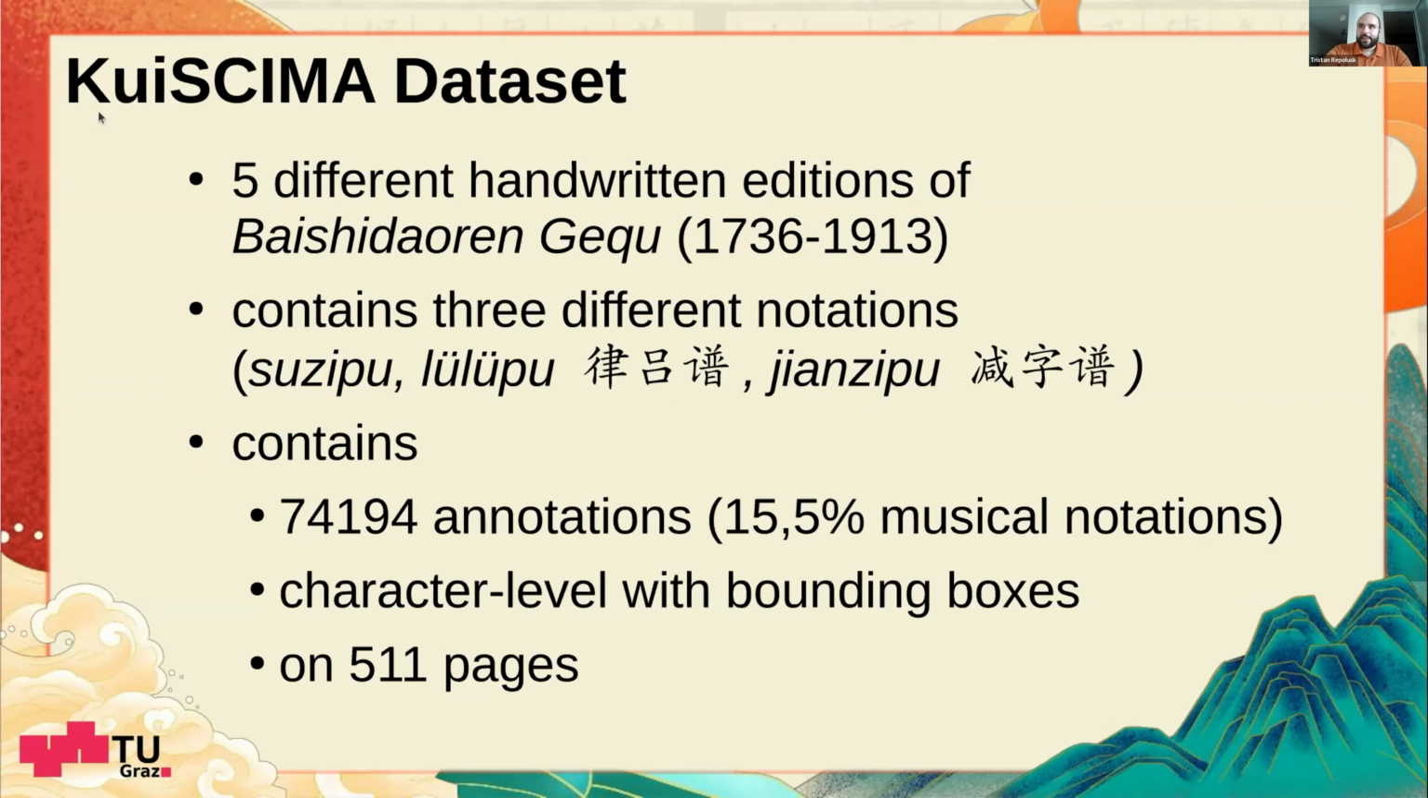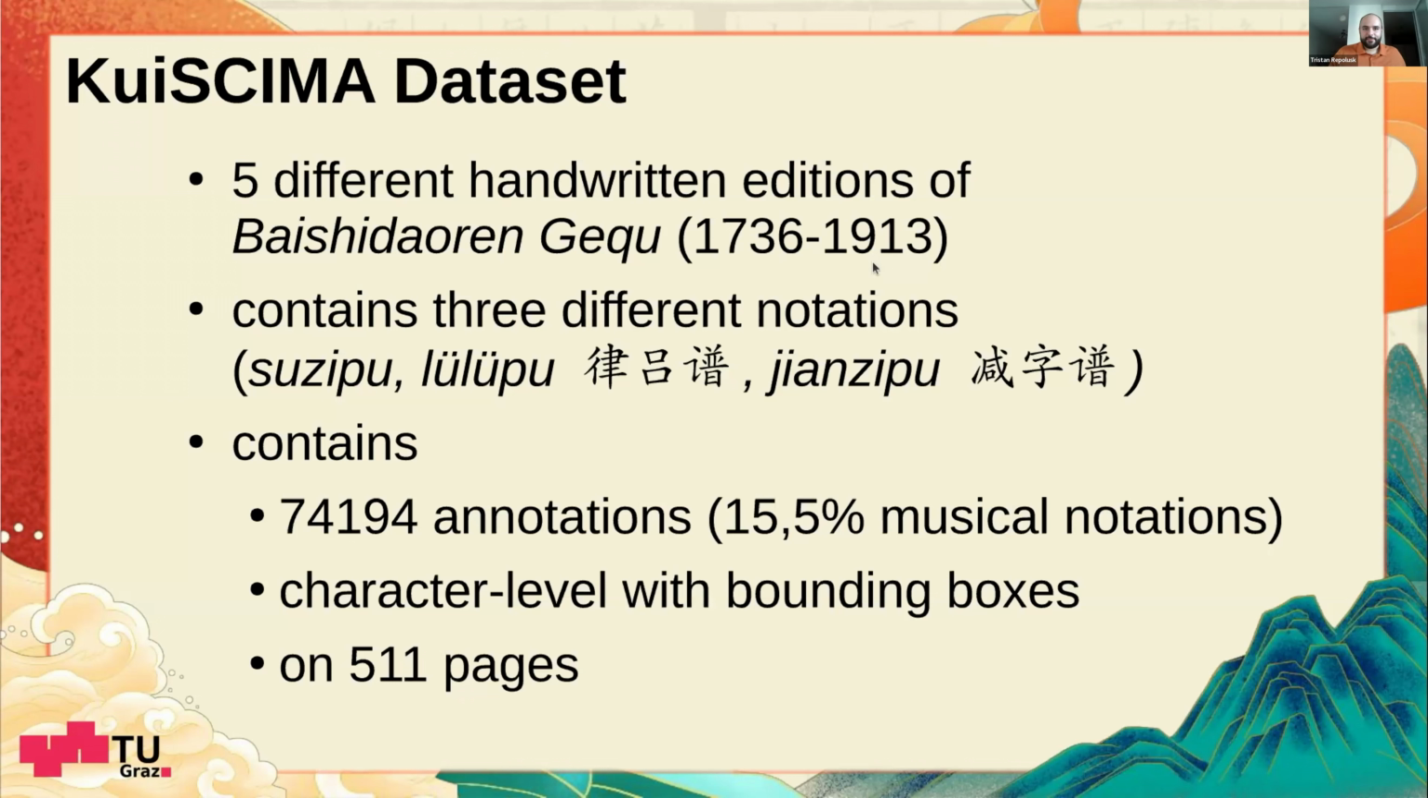In our work, the Quasima dataset, named of course after other famous datasets like the Musima, we have 5 different handwritten editions of the Baishidao Guzhu. They range from circa 1736 to 1930. The original was published in 1202, but the originals have been lost for some centuries, so these editions are the only ones we have from these time periods. There are some others that are not yet included, but this is work in progress.